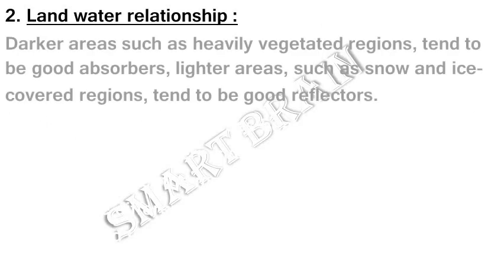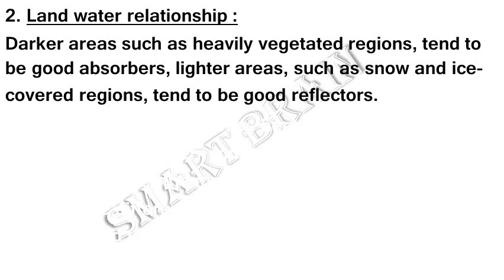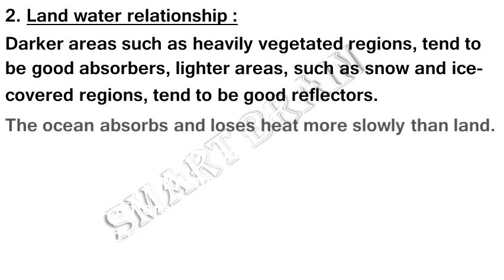Land water relationship. Darker areas such as heavily vegetated regions tend to be good absorbers. Lighter areas such as snow and ice covered regions tend to be good reflectors. The ocean absorbs and loses heat more slowly than land.